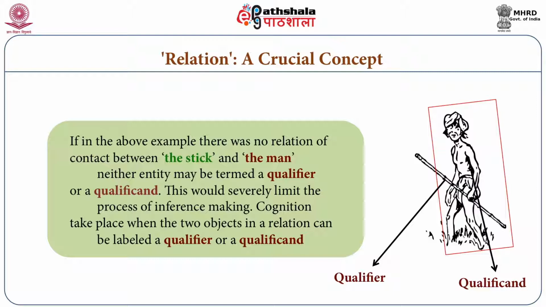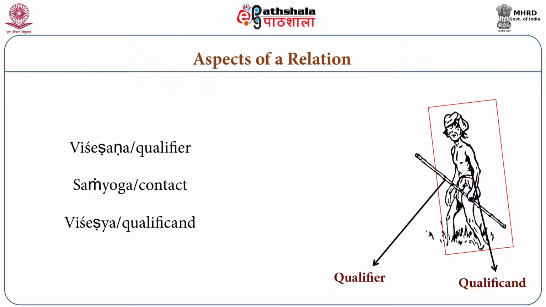Therefore the relation of a point must be understood. In this example, it can be understood this way, because there is a relation between man and stick. Man is becoming a qualificand, which in Sanskrit is called Visheshya, and a qualifier is understood as Visheshan. This is a qualifier, and contact, the name for some relation, is actually Sansarg, a special kind of relation, and this is contact.